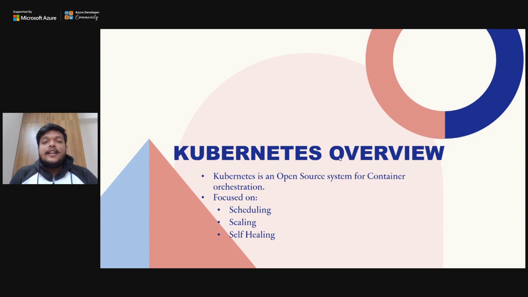Then scaling. Scaling is of two types: vertical and horizontal scaling. Scaling means whenever you need to scale your architecture, if demand increases, you scale up the resources like compute, network, and storage. When demand goes down in the off season, you scale down. For example, on travel websites, demand increases in the winter season, generally in India, so the architecture needs to be scaled up so that traffic comes in and there is no site crash. That is again a feature of Kubernetes. It scales down and scales up your architecture very easily without manual overhead and a lot of resource consumption.